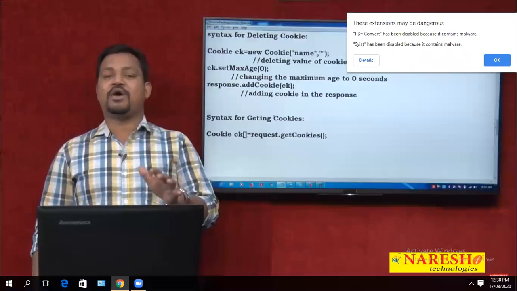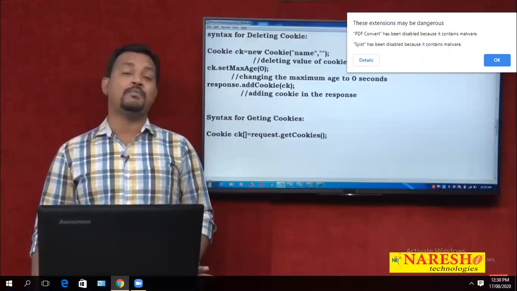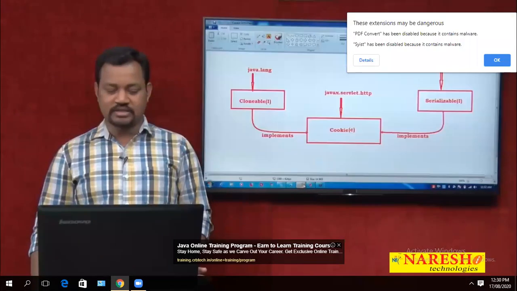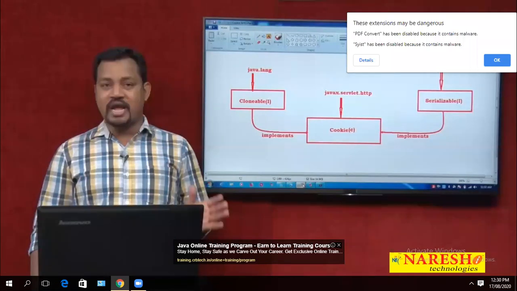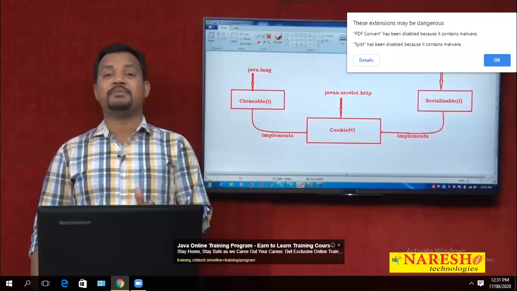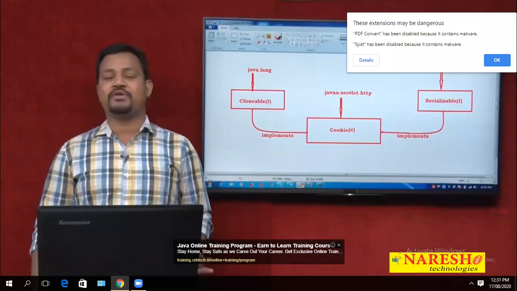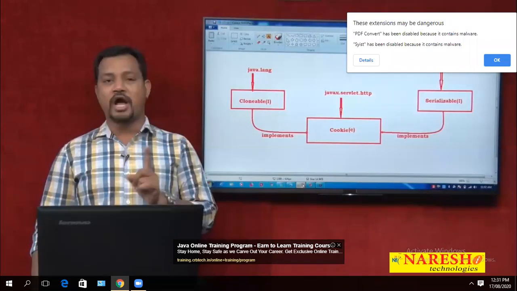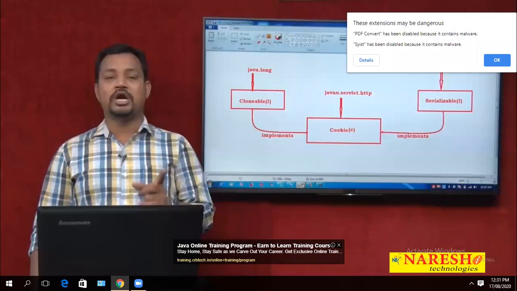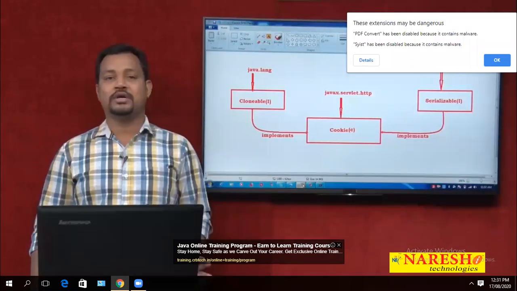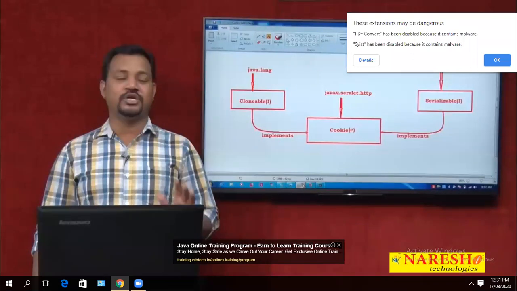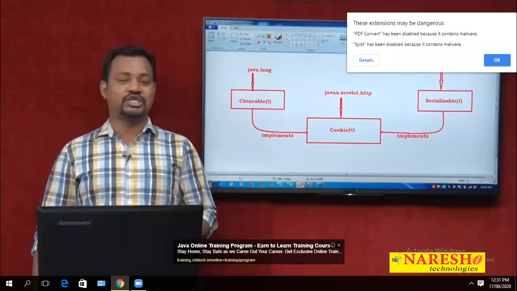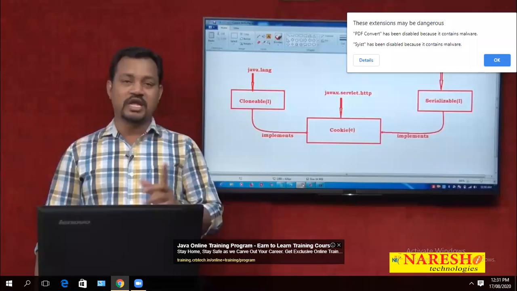Whenever I want to use a cookie, I must know what kind of component it is. Cookie is a class available from the javax.servlet.http package. Moreover, one extra piece of information is that it implements two interfaces: java.io.Serializable and java.lang.Cloneable. Cloneable supports the cloning process, duplicating the object. Serializable supports serialization, making the object freely available on your network environment. So this is the information given about the cookie.